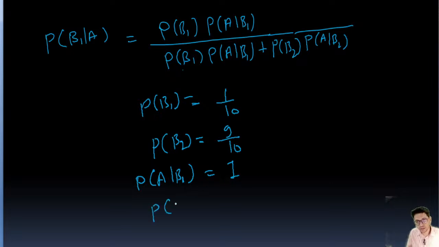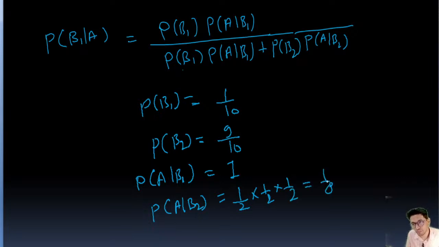This point is very important, guys: the probability of getting head from a fair coin. The coin is tossed 3 times. For one toss, the probability of getting head from a fair coin is 1 by 2, and because it is tossed 3 times, this is 1 by 8.